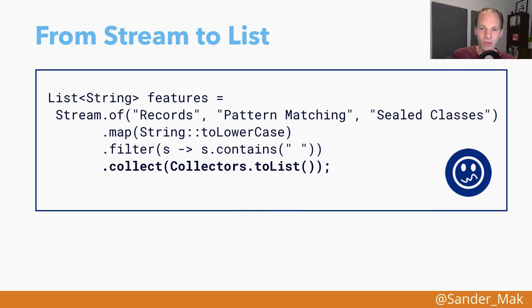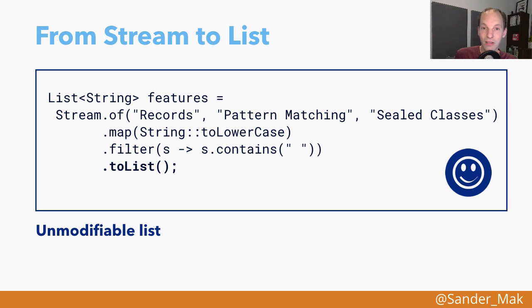The nice thing is that in Java 16, a new method was added to the Stream API. And instead of doing a collect with this Collectors.toList, we can now immediately call toList as terminal operation of our stream, which results in a list of strings that we get back, where we now only get the features that contain a space. Now, this list that we get back is an unmodifiable list. So you cannot add or remove any elements anymore.